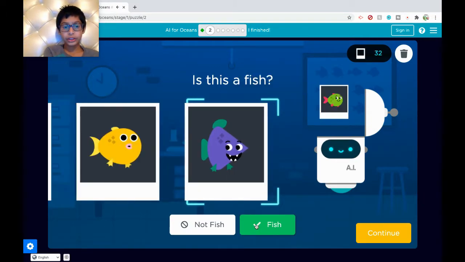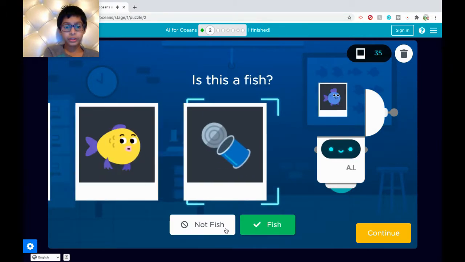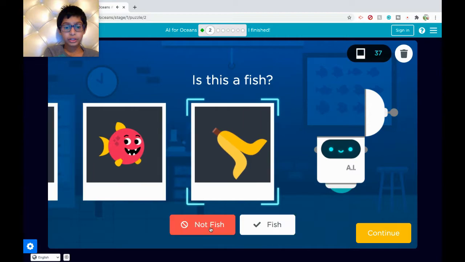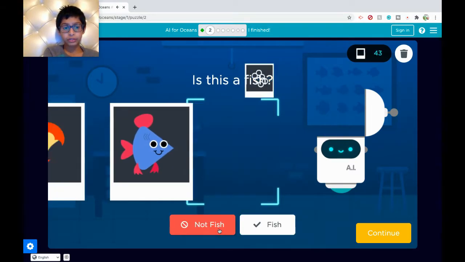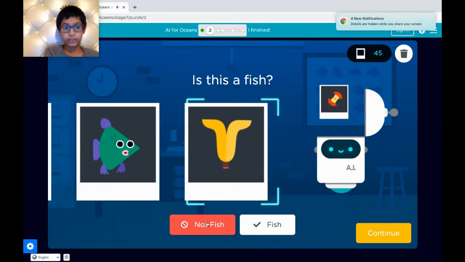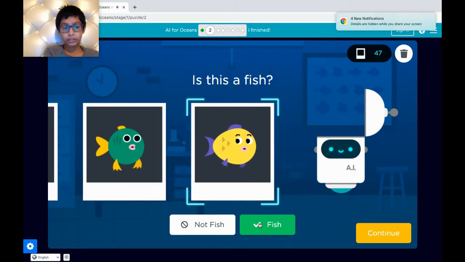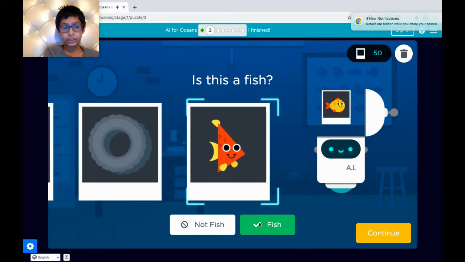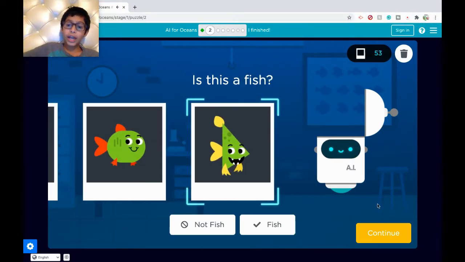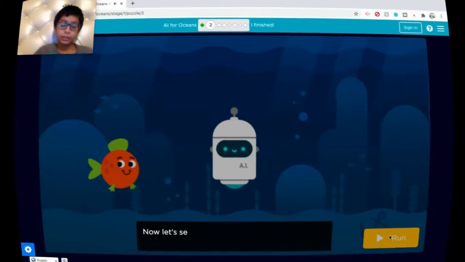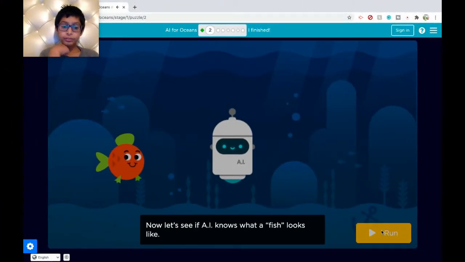Not fish, fish, fish, not fish, fish, fish, not fish, not fish, fish. Okay, I think that should be enough. So just click continue. Now let's see if AI knows what a fish looks like.